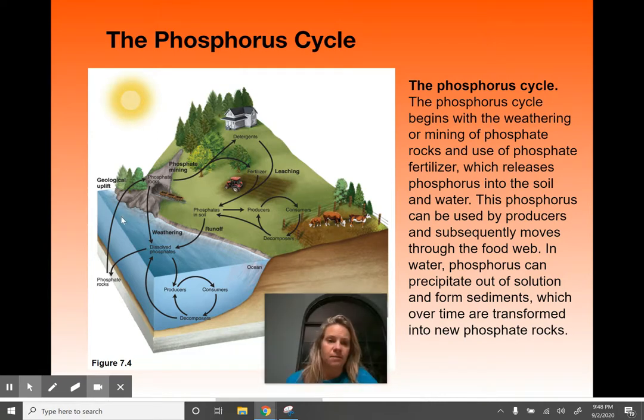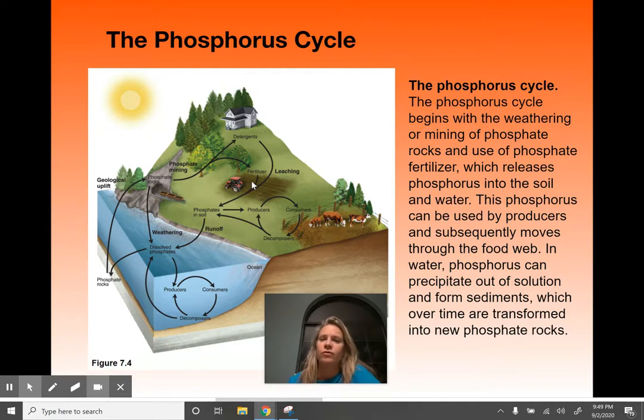So if we look at this, it's exposed because of geological uplift. So plates are moving around, causing phosphorus to be exposed. And then basically it's dissolved back into the ocean. Consumers and producers use it. And then when they die, it's put back into the rocks and then exposed again. And ways that we can make it worse, you can see in this picture, there's fertilizers. So using excess fertilizers and detergents, leaching into the soil, that's forming more phosphorus. So over-fertilizing is a big deal.